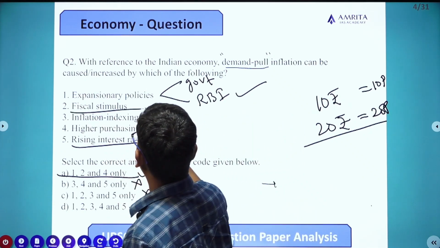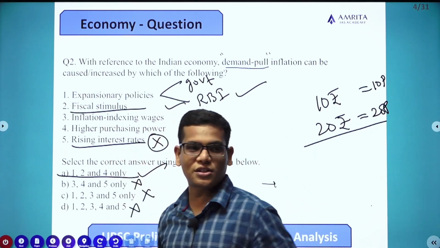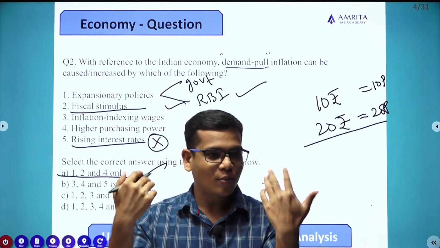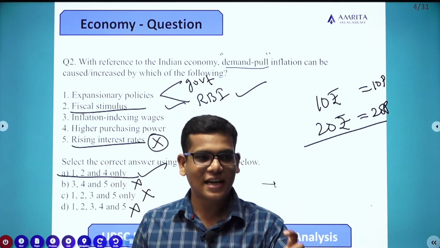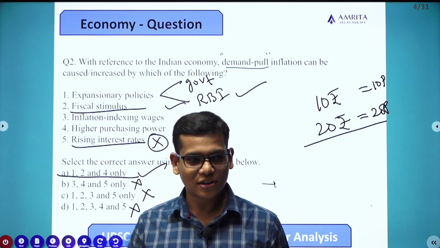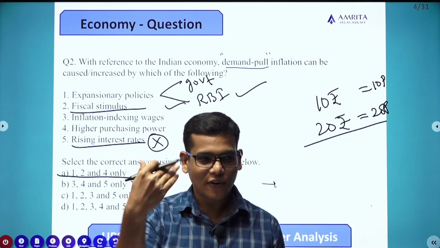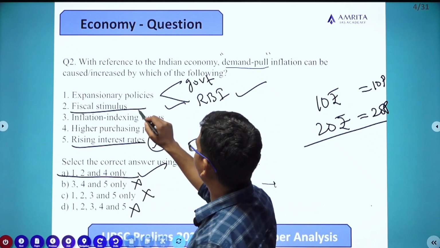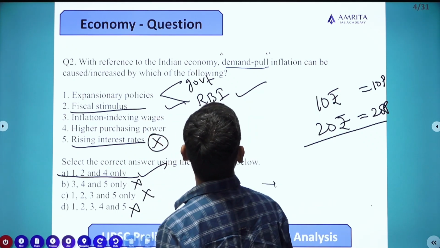Second one, fiscal stimulus. You can understand what a fiscal stimulus is. Stimulus is also nothing but pumping more money so that the economy starts stimulation. Someone has to kickstart the economy. When you are pumping more money, definitely it again leads to demand pull inflation.